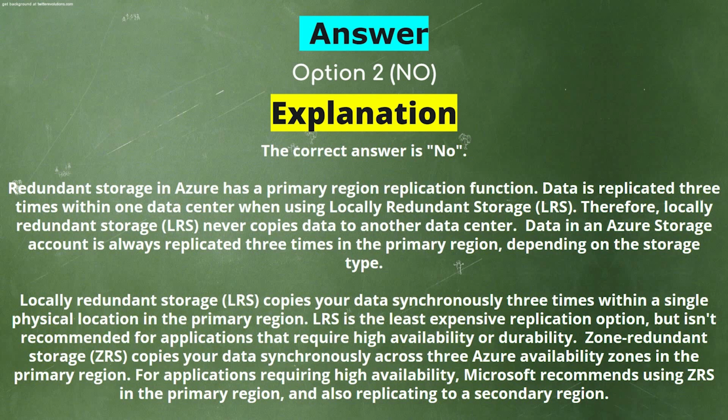Zone redundant storage copies your data synchronously across 3 Azure availability zones in the primary region. For applications requiring high availability, Microsoft recommends using ZRS in the primary region and also replicating to a secondary region.